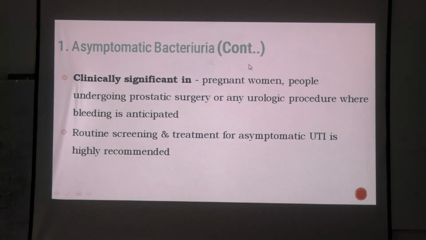Pregnant women, right? People who are undergoing prostatic surgery or urological procedures. It means there would be bleeding. So, if bleeding is anticipated, you have to treat this asymptomatic bacteriuria. Because what will happen? There could be hematogenous spread to other sites because of this, right? So we have to treat this asymptomatic bacteriuria.